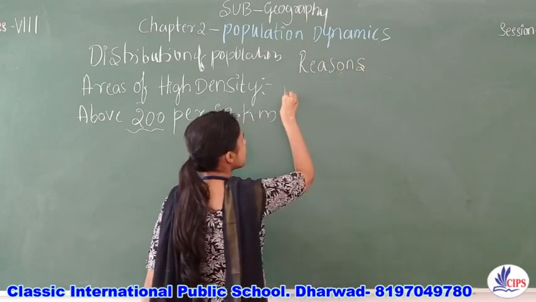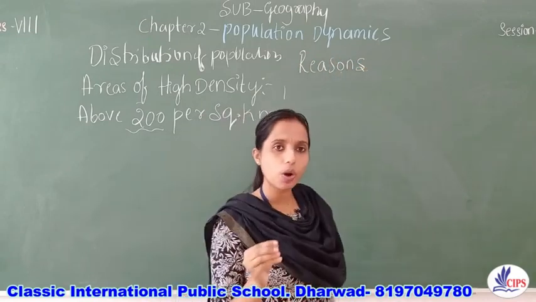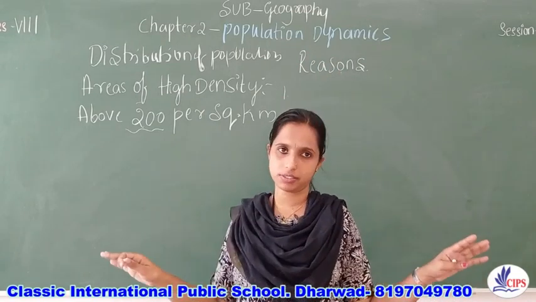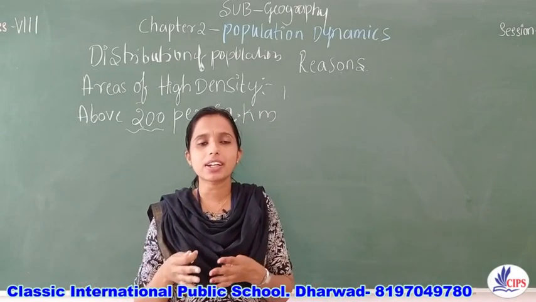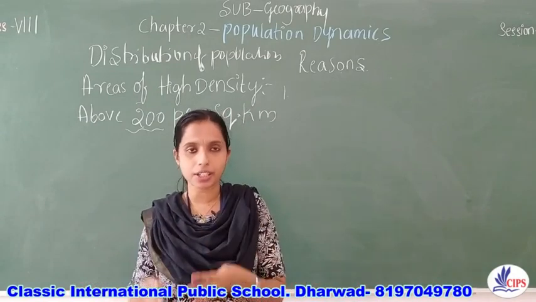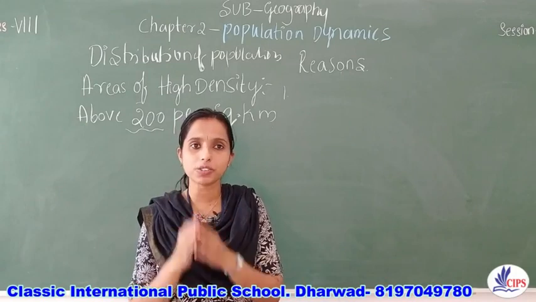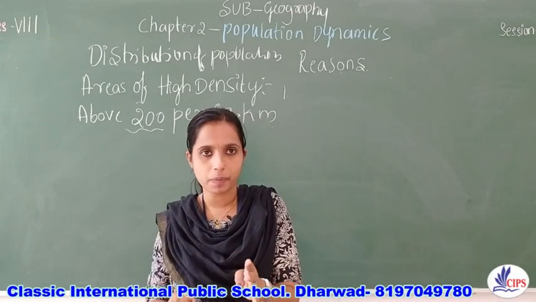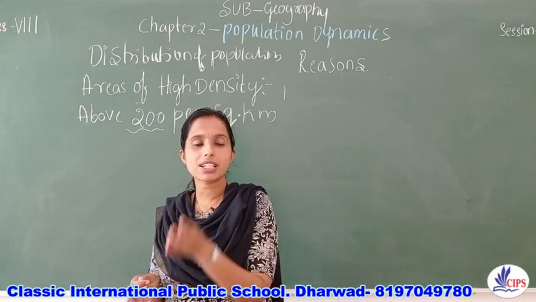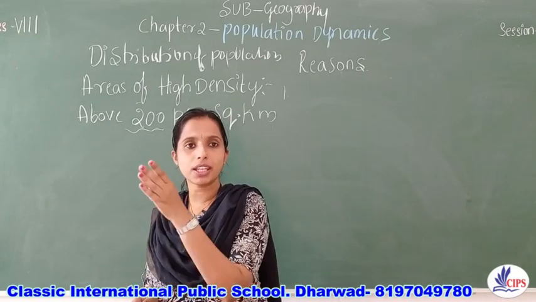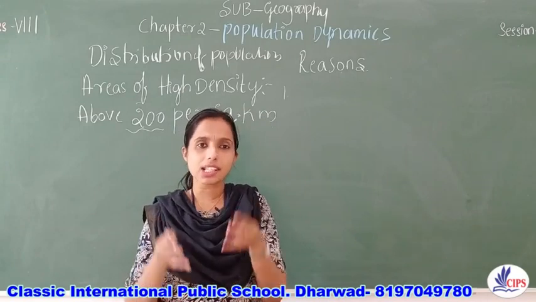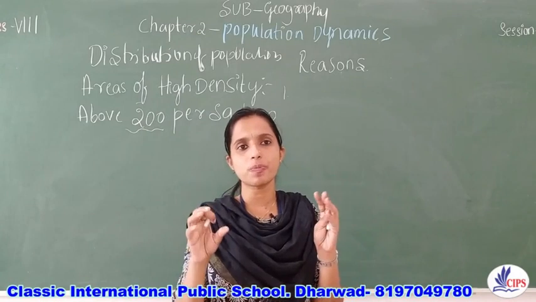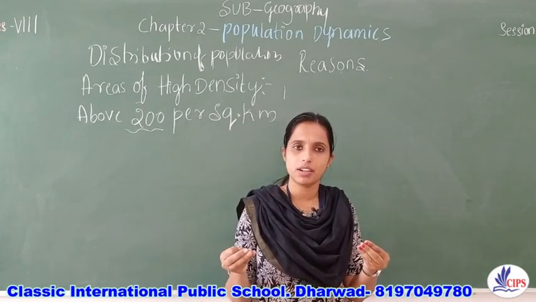The first reason is that the climate or the weather conditions in these countries are very moderate. Whether India, China, Bangladesh, Myanmar, or countries like France, Germany, Netherlands, Poland, these are countries wherein the climatic conditions are very moderate.